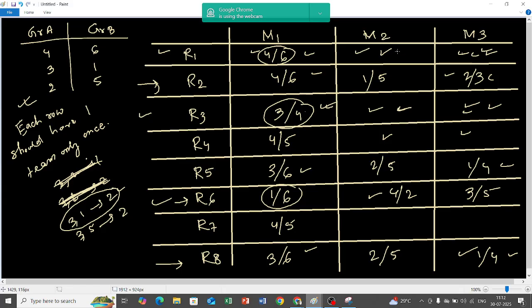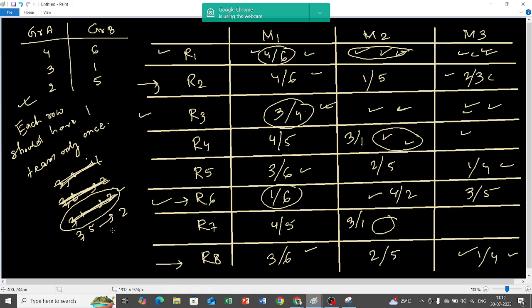Now you can say I can put 3 1 over here and 3 1 over here, but if I put 3 1 over here, I have to put 3 1 over here because the matchups are same. Yes or no? Why I cannot put 3 1 over here? So that means I can put 3 1 over here so that I can put 3 1 over here. So my work is done. Is it clear? Yes, sir. So 3 1 is closed.